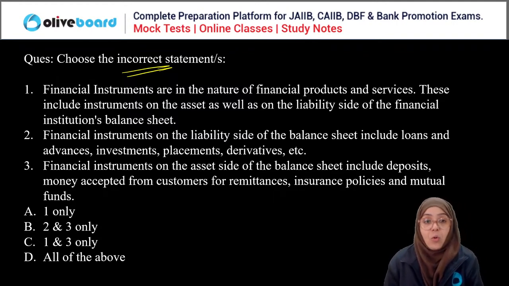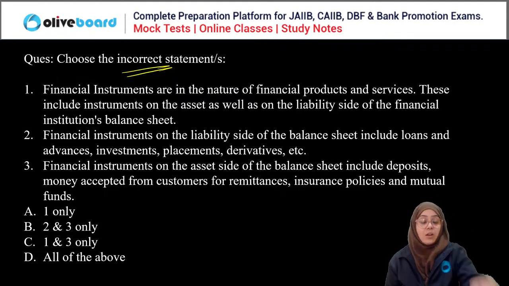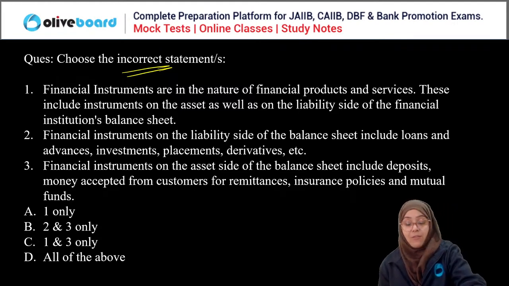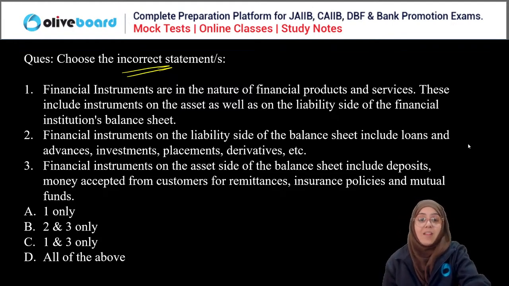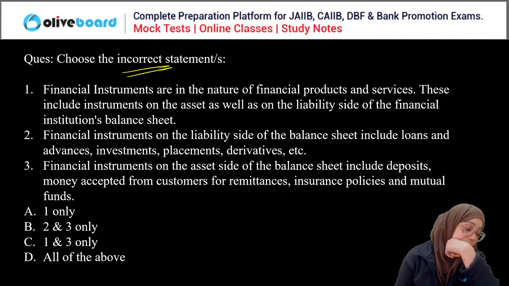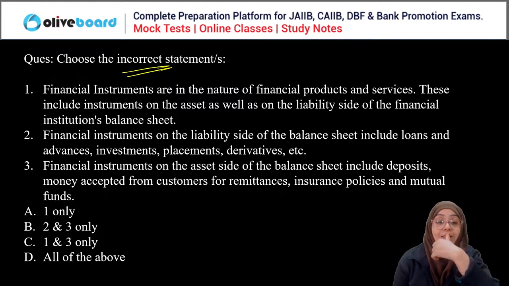Incorrect statement. So you are saying B. Second and third are the incorrect statement. Everyone else, just please answer this question, guys. Okay, Krishna is also saying B. Sharmila is saying C. First and third are the incorrect statement.